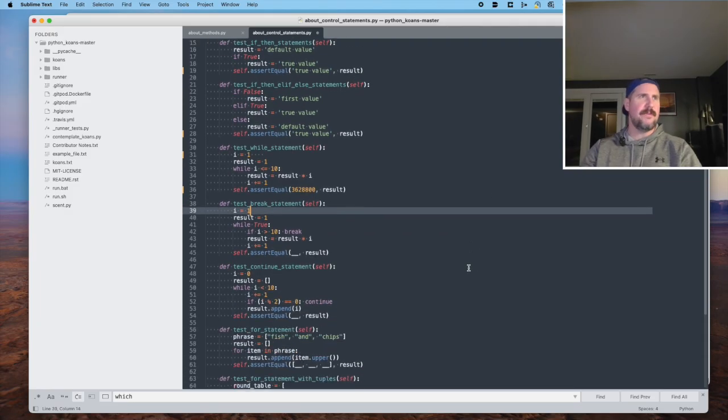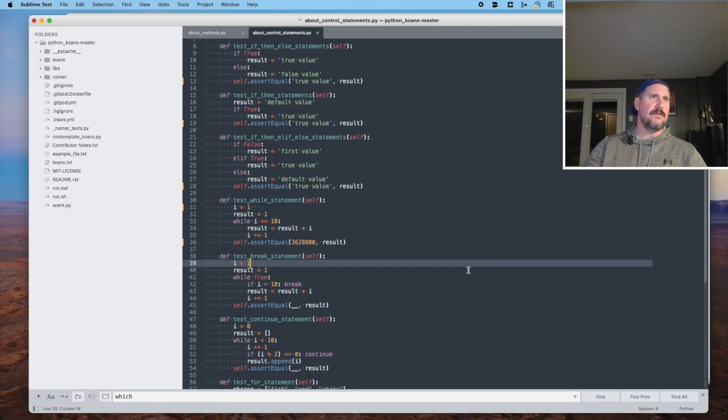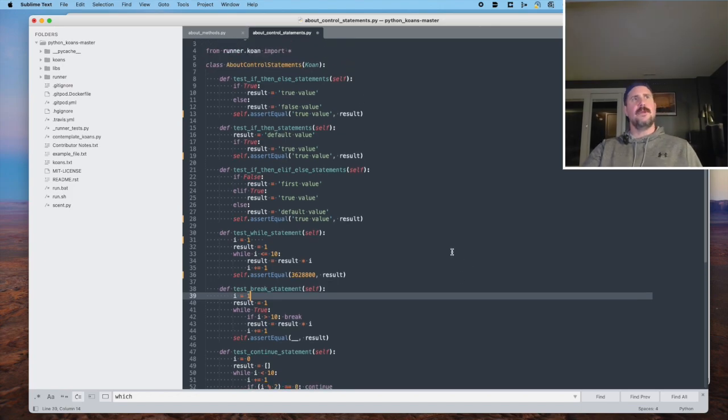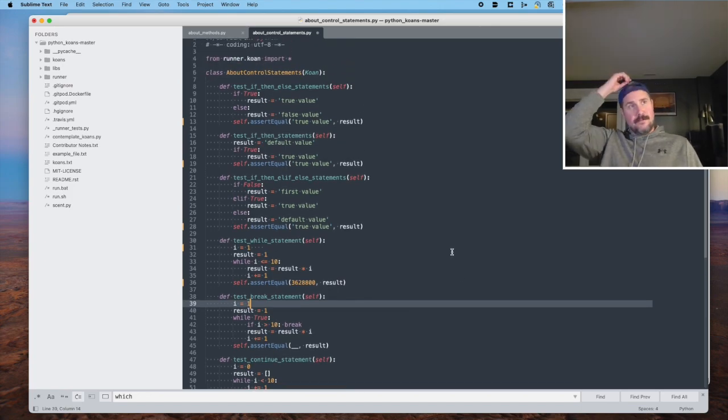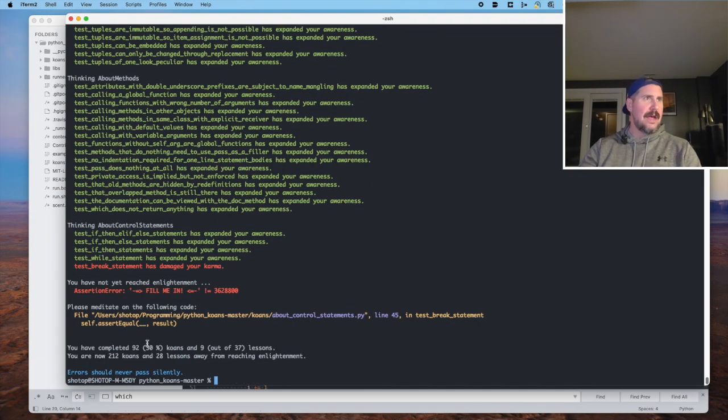We're at 37 minutes. I think I will stop there and we will pick back up next time. But yeah, I hope this was enjoyable. Continuing to make our way through the cones. Let's see how far we are. We are now 30% of the way done, so not bad. Getting closer to our goal of completing all of these. Errors should never pass silently.